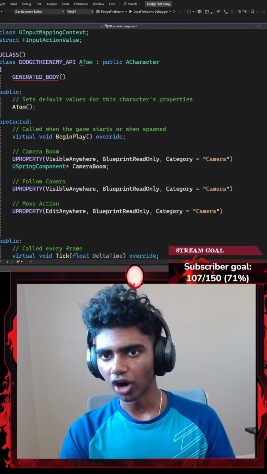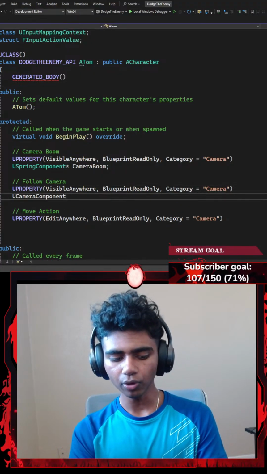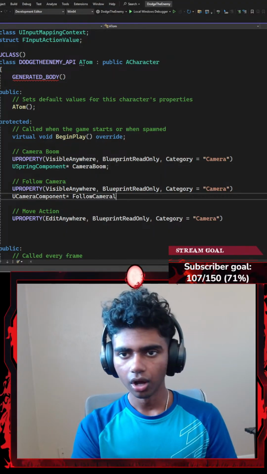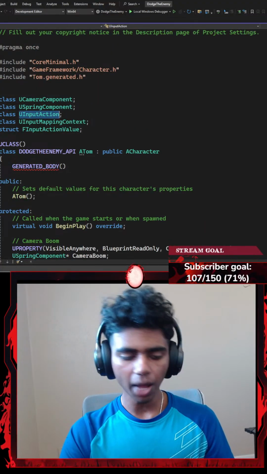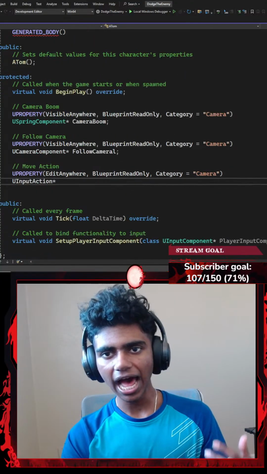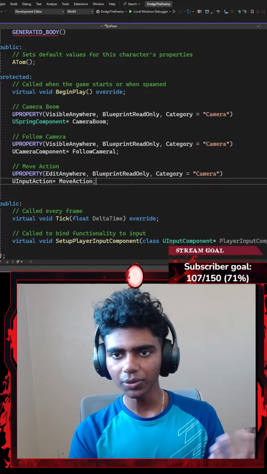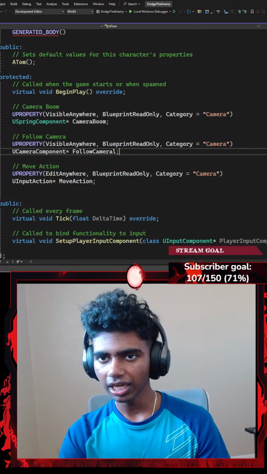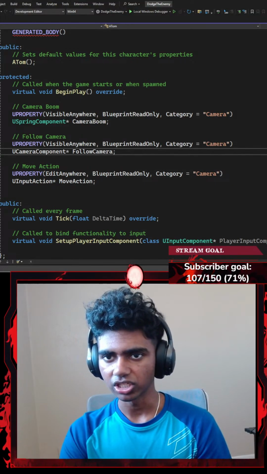Alright guys, for my follow camera, I'm going to go ahead and paste my U camera component, which is going to be represented by follow camera as a pointer. Okay, perfect. And then I'm going to end that with a semicolon. Now, I'm going to copy my U input action, paste that here, and represent my U input action by a pointer called something like move action, ending with a semicolon. And guys, the name here could again be anything, it really depends. Okay, let's go with something like follow camera. I think I spelled that wrong. There. Okay, then I'm going to hit insert.